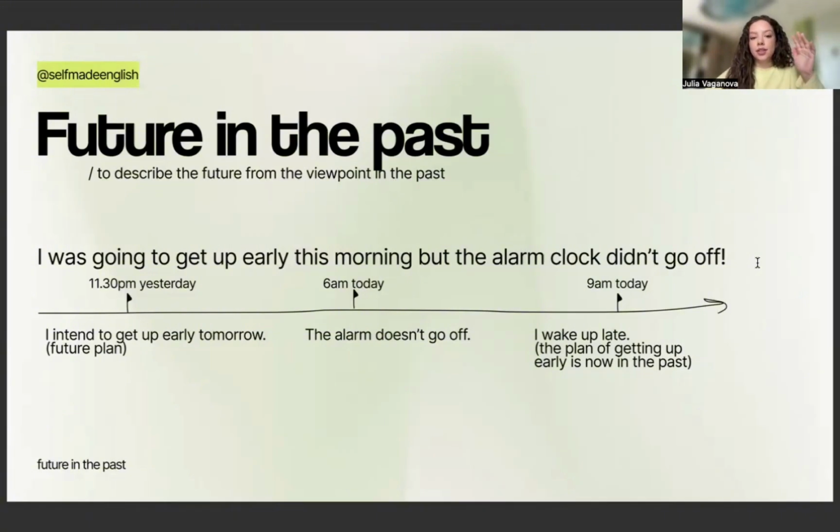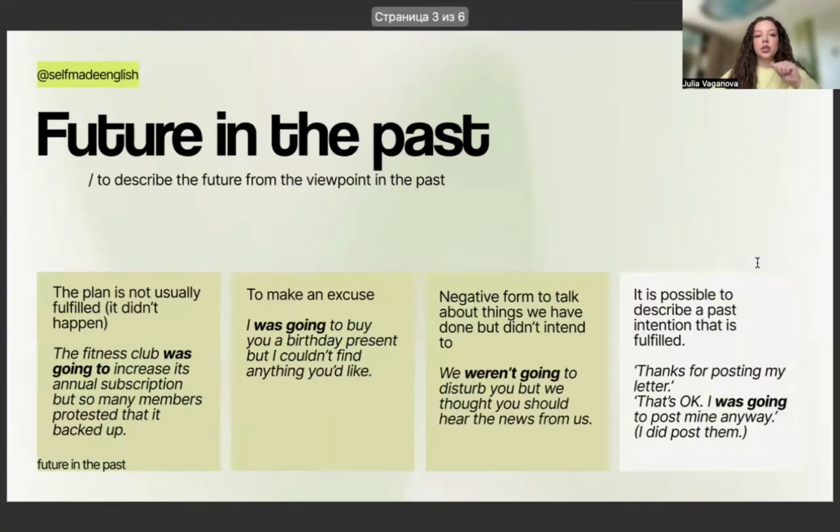Then at 6 a.m. today, the alarm clock does not go off, right? So it is silent. And at 9 a.m., this plan of getting up earlier is now in the past. It was not fulfilled. I woke up late today. So I'm describing my plan from the viewpoint of the past. I was going to get up early this morning. Basically, this is one of the easiest tools to describe future from the standpoint of the past.